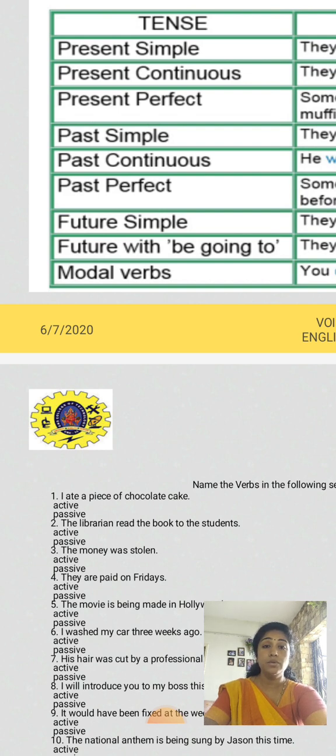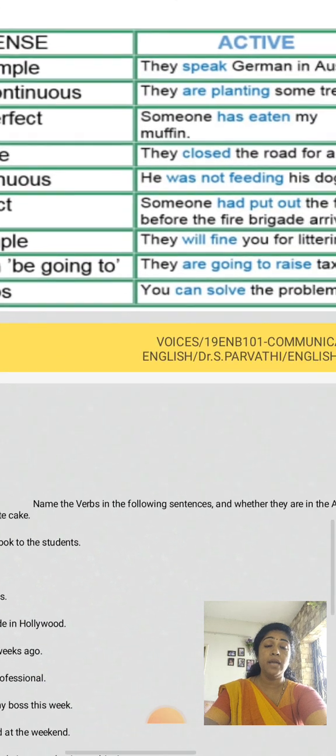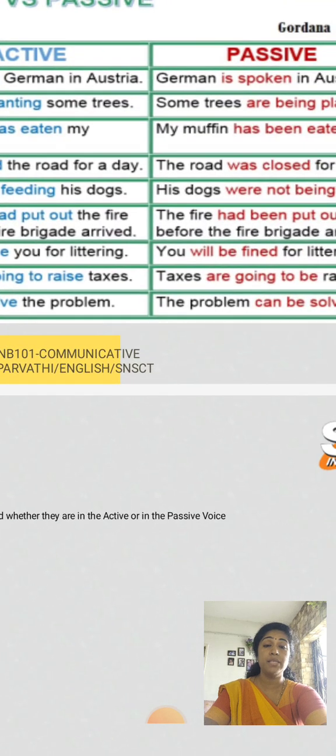In my next class, we'll see in detail all 12 tenses and how to change active and passive voice.